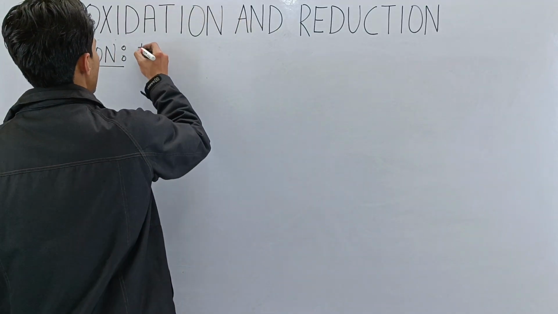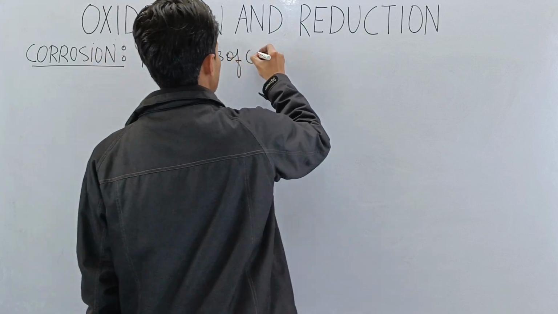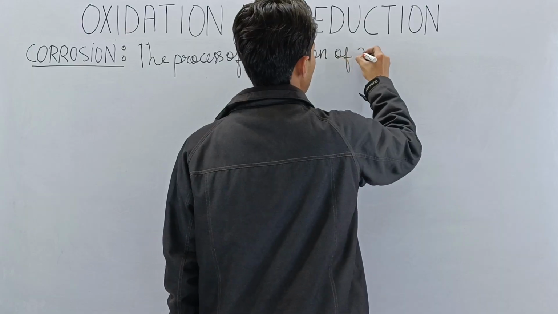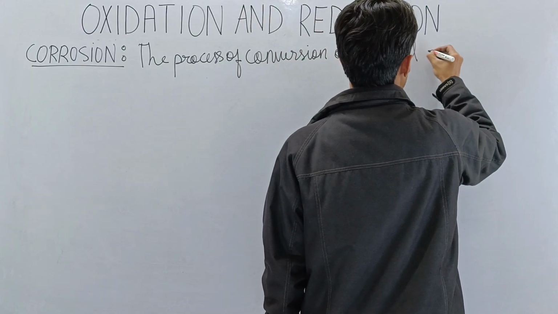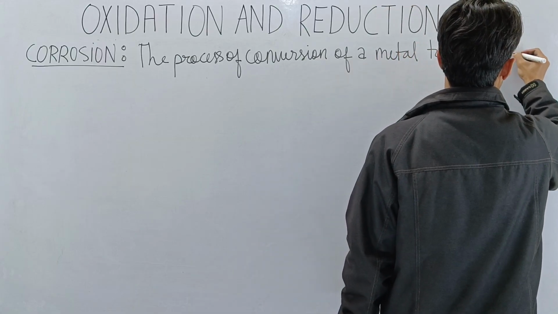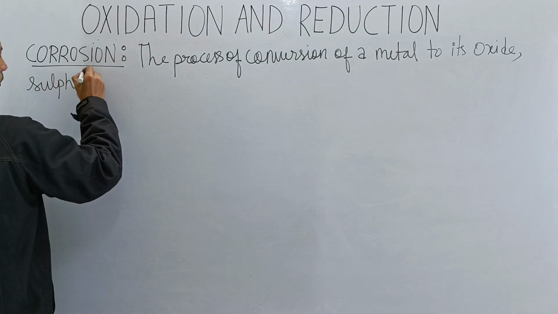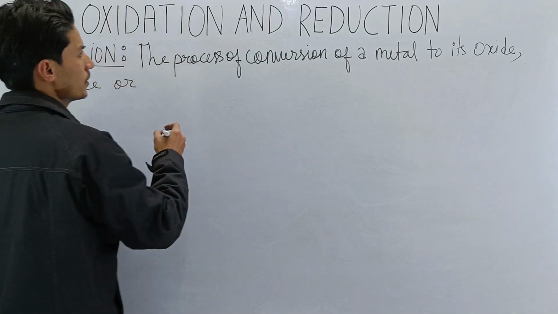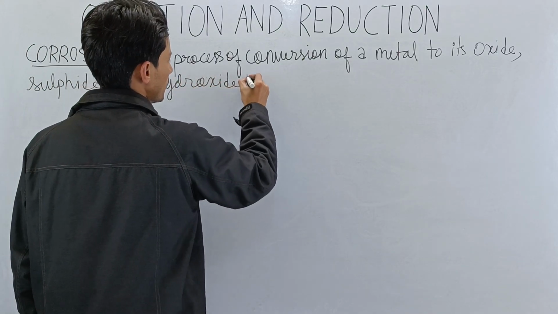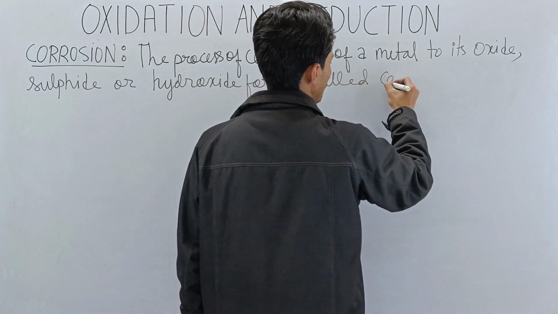So the process of conversion of a metal to its oxide, sulfide, or hydroxide form is called corrosion.